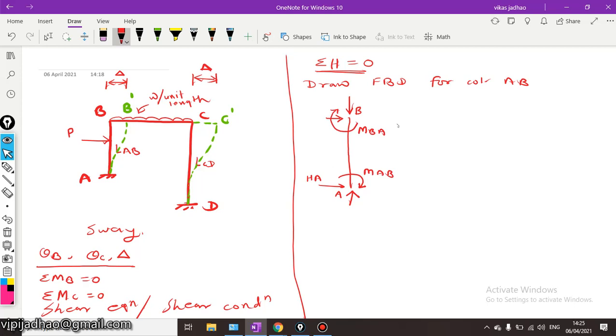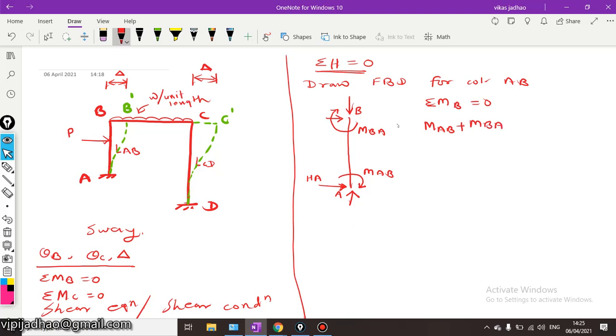Now for determining the value of HA, what we can do is take summation of moment about this point B equal to 0, because we have one additional condition of equilibrium, that is, summation of moment about any point equal to 0. So if we take summation of moment about B equal to 0, then it will be MAB plus this moment MBA.